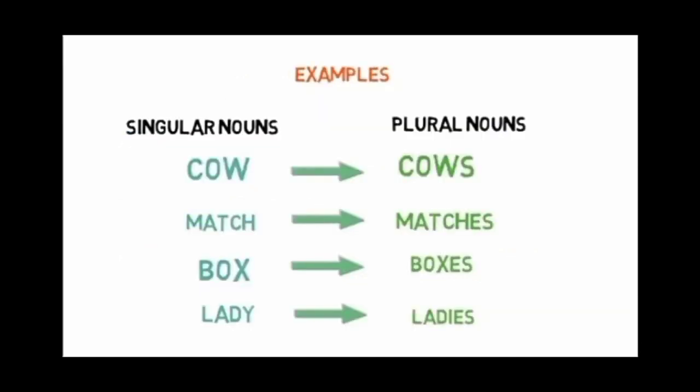Let's see some examples. Singular and plural: cow, cows; match, matches; box, boxes; lady, ladies. See the words that end with s, es and ies.